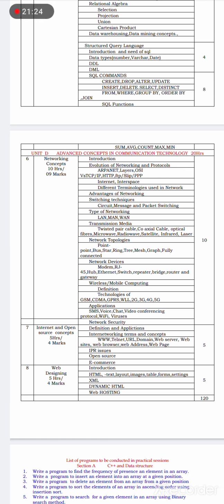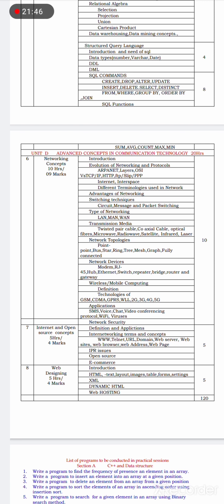Next, what are the applications of this? We are going to study SMS, voice, chat, video conference, protocol, Wi-Fi, viruses and so on, all related to computer networking, along with network security, in this chapter.